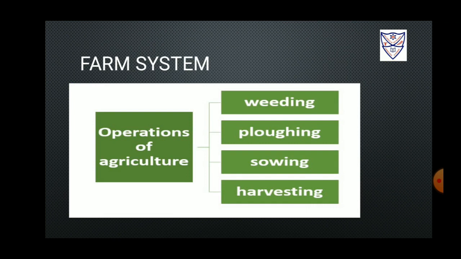Weeding, plowing, sowing, harvesting and irrigation are some of the important operations involved in the process of agriculture. Dairy, crops, wool and poultry are some of the outputs of this system. That is, the operation of agriculture includes weeding, plowing, sowing and harvesting.